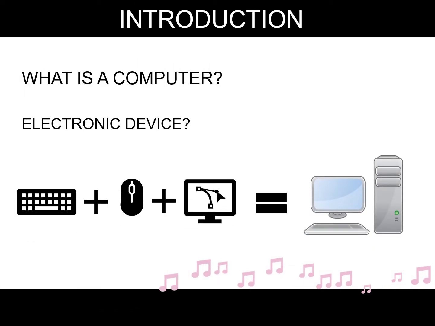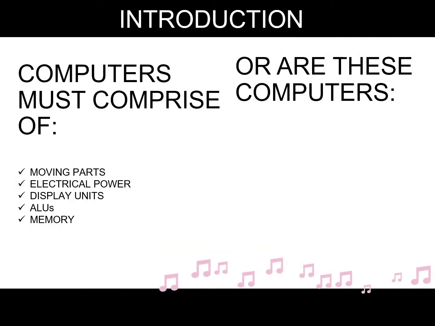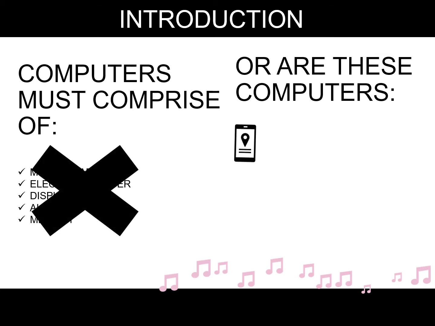So, what is a computer? The word computer brings to mind a digital electronic device or a machine with a display, a mouse and a keyboard. However, there is no need for a computer to be like a modern digital electronic device. Interestingly, a computer need not have any moving parts, electrical power, display units, ALUs, or even memory. It is just the case that most present-day computers have such parts.